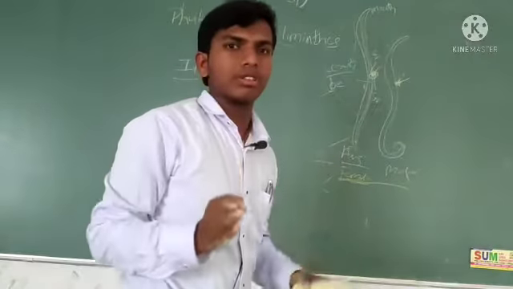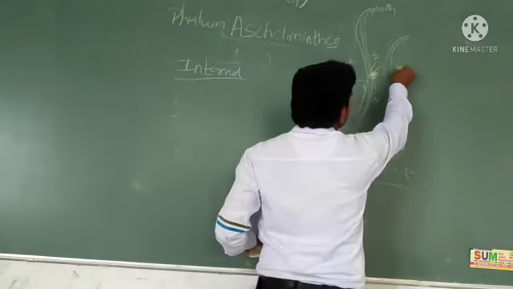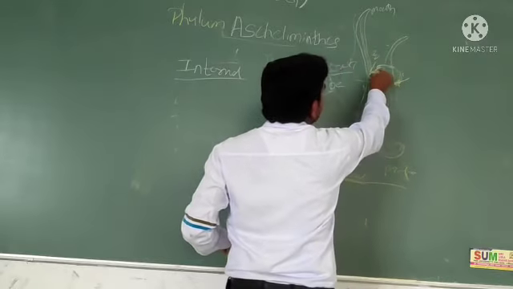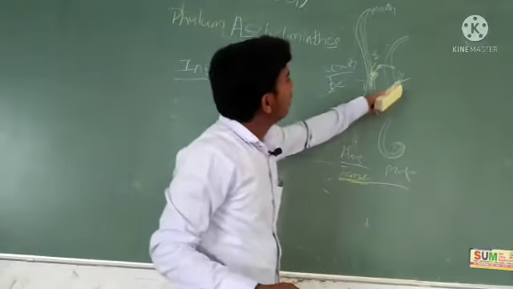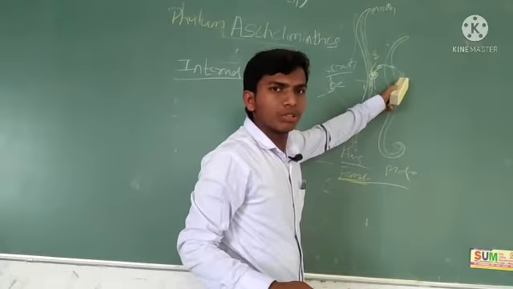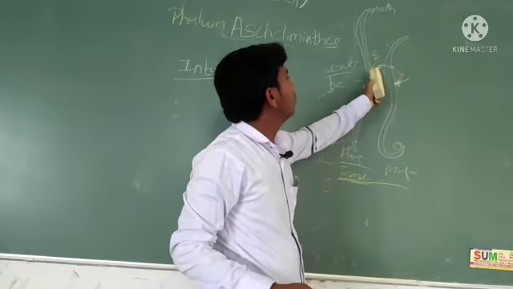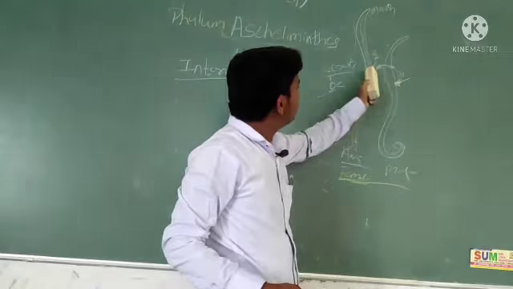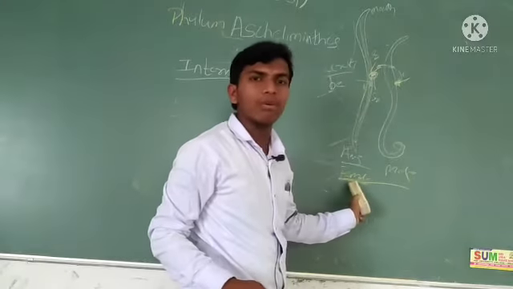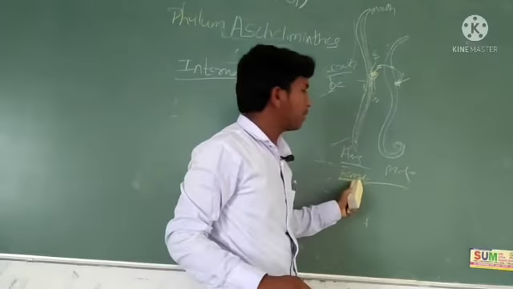For the reproduction purpose, the male produces sperms and the female produces eggs. The sperms go from the male pore and enter the female pore. This sperm and these eggs fuse inside of the female body. That's why the fertilization occurs inside the female body.